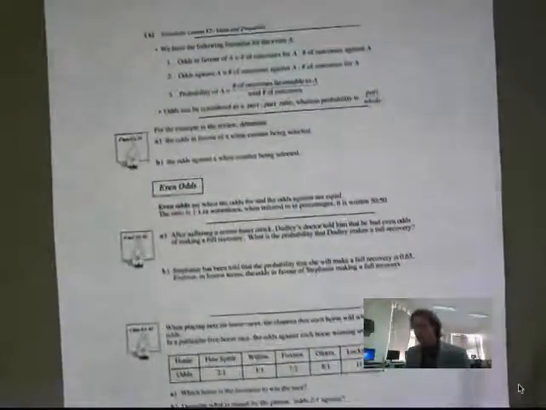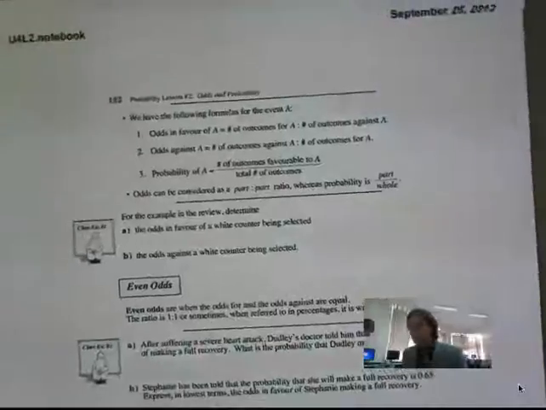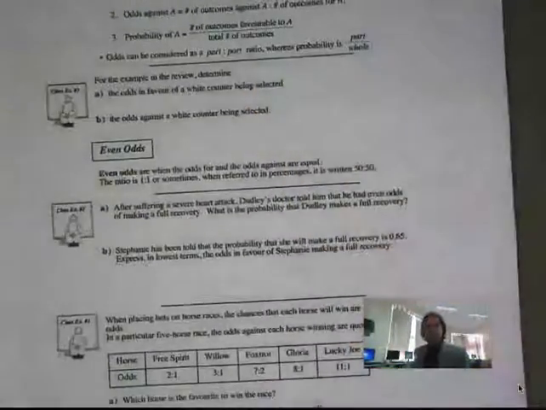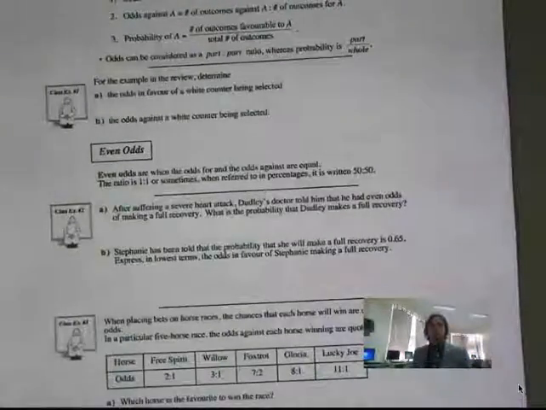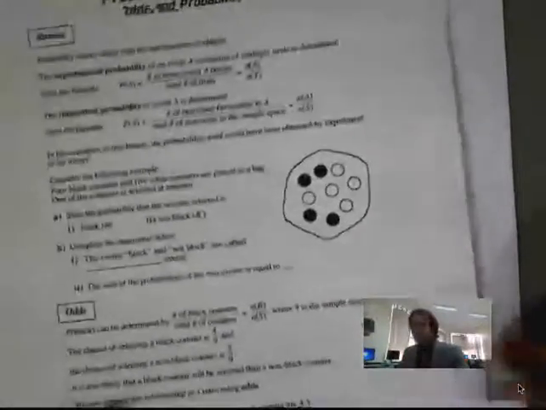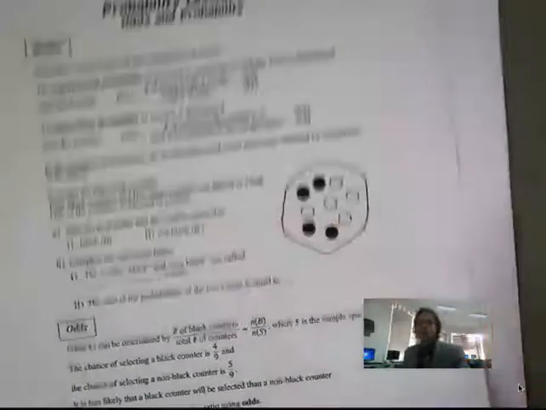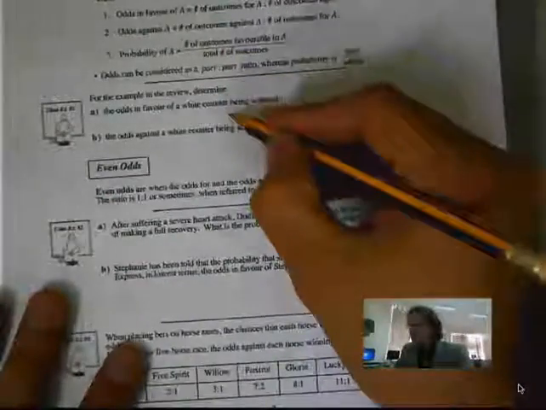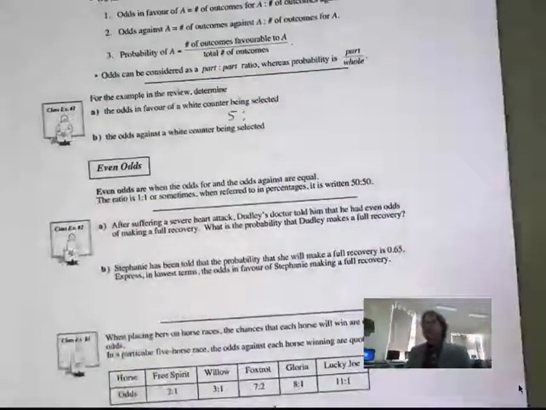Now here's a little example, still relating to the first one. Number 1: the odds in favor of white counters being selected. So we have 5 white counters, and how many are black?